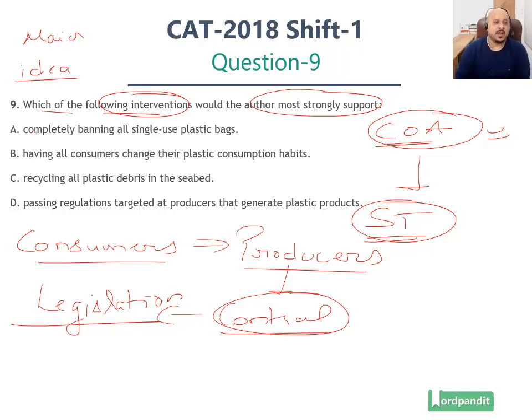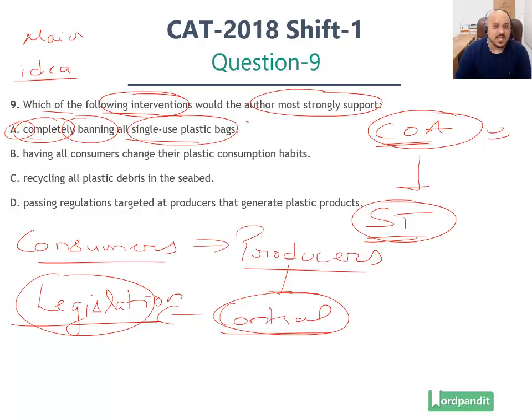Now, option number A, completely banning all single-use plastics. This option suffers from multiple problems. A, it's too strong an option, completely banning all single-use plastics. The author never says that. He implies legislation, he implies control, he implies moderation, but he never says completely banning all single-use plastics. Extreme answer option, rejected for this reason.